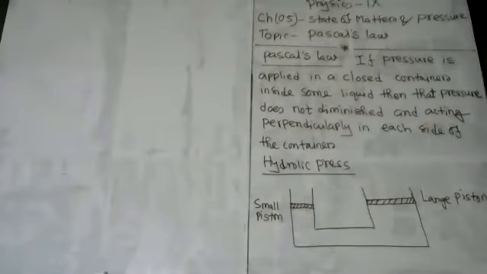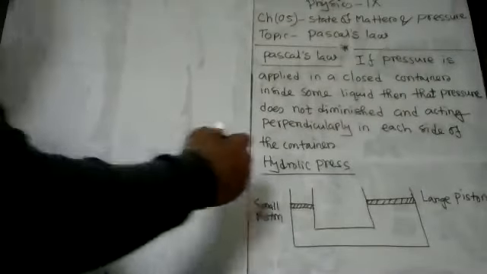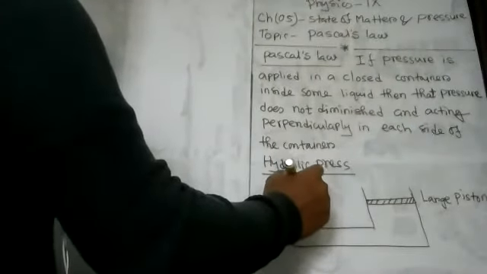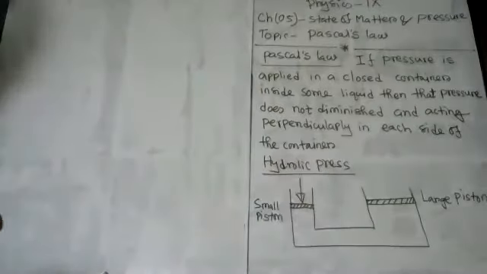Now, my student, I'm going to apply a downward force on the small piston. In this small piston, I'm going to apply a downward force.